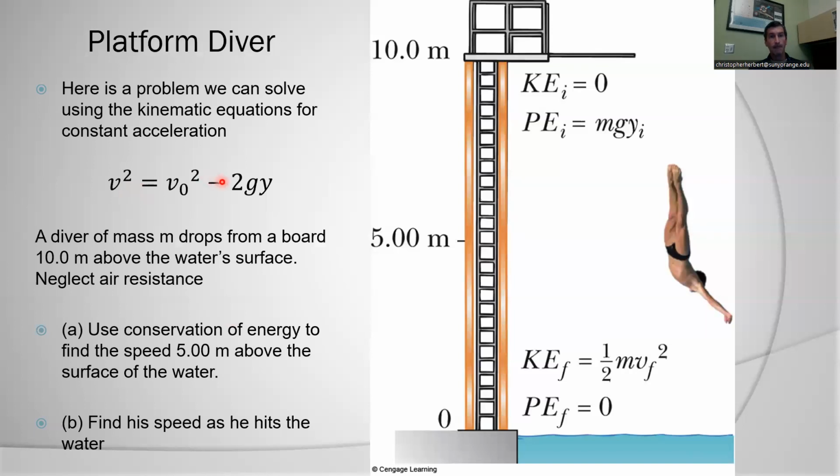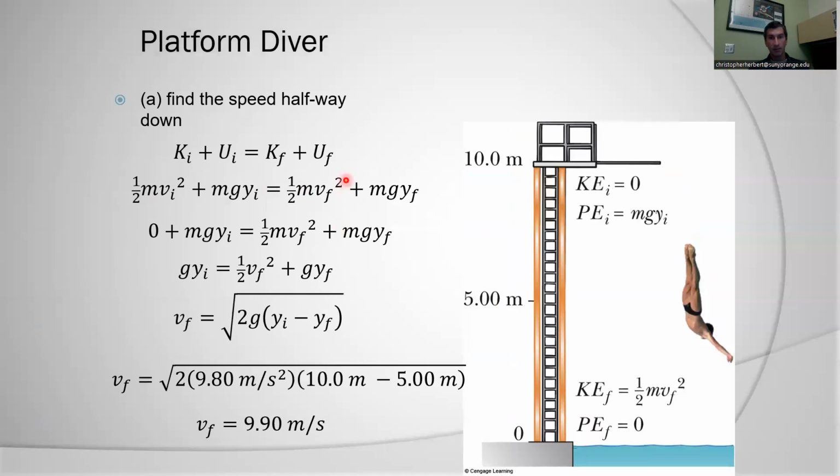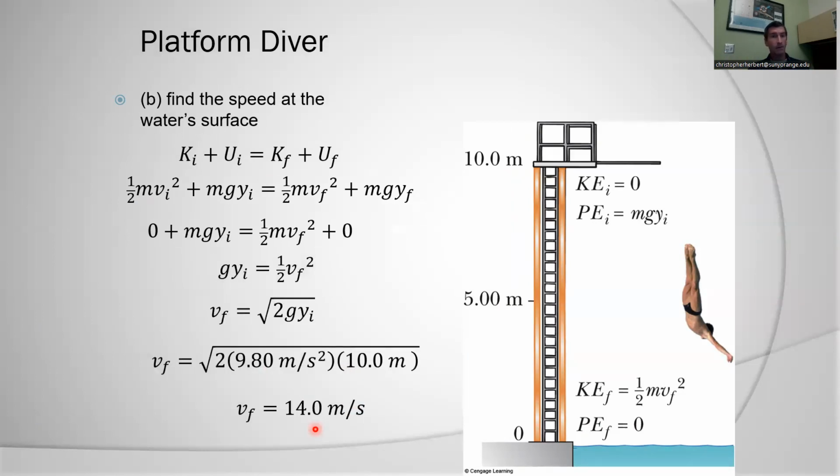We can recognize this. Y here is really this distance here. This distance here is going to be 5 meters. We've done this a little bit differently, where we started at 10 meters and dropped to 5 meters. We still get a difference here of 5 meters, and our result is that our final velocity is going to be 9.9 meters per second. Exactly what I get with the kinematic equations. If I go a full 10 meters down, same thing. The only difference here is my initial kinetic energy is 0, and I've defined my potential energy to be 0 at the bottom.